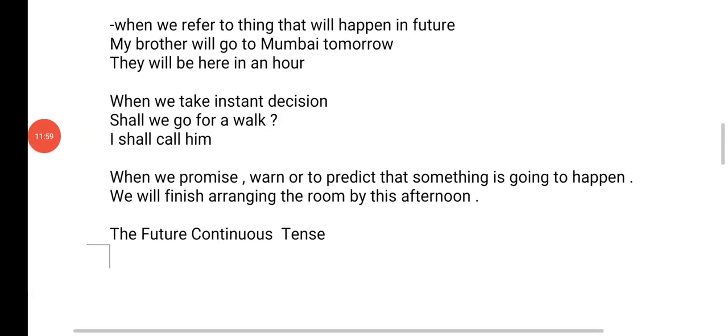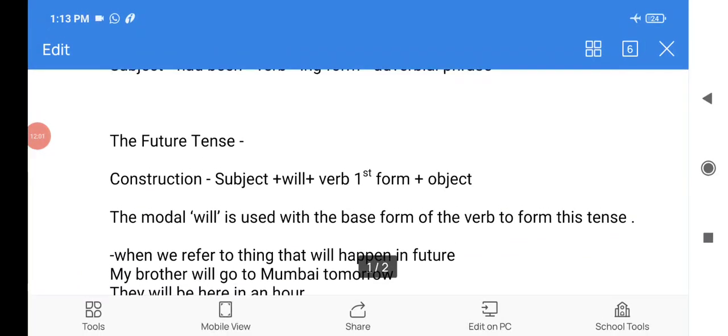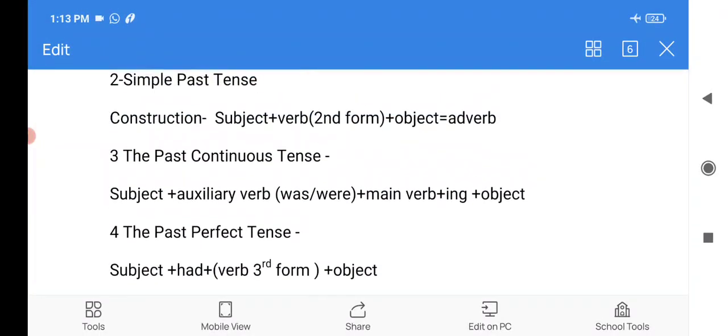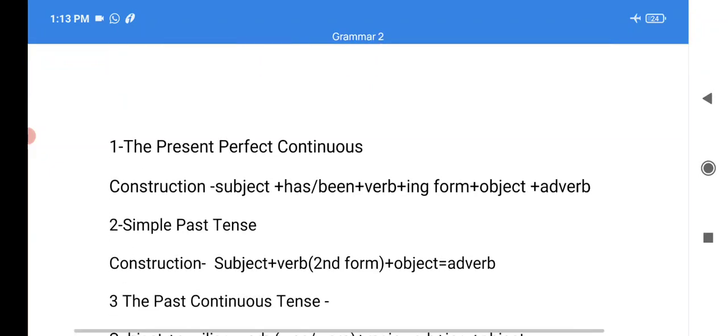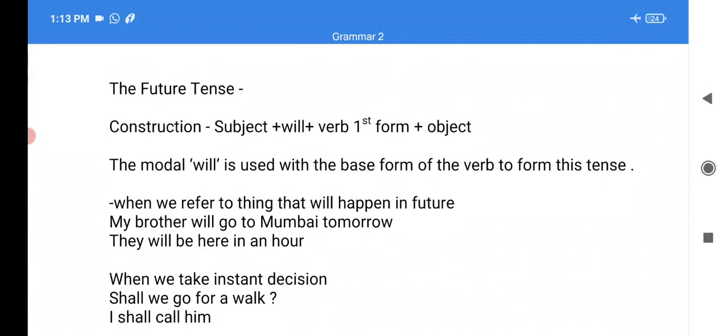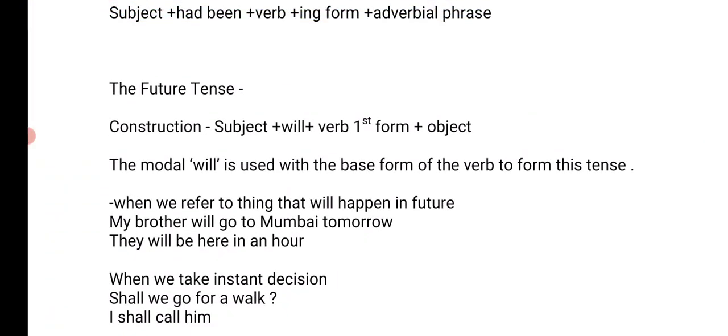Now we will have to go through their constructions and their formation and one example of today's topic one more time so that you can understand. Let's look at again. We'll revise this. The future tense. When do we use future tense, children? It's very simple. When we talk about an action that will happen in future, that will begin in future.